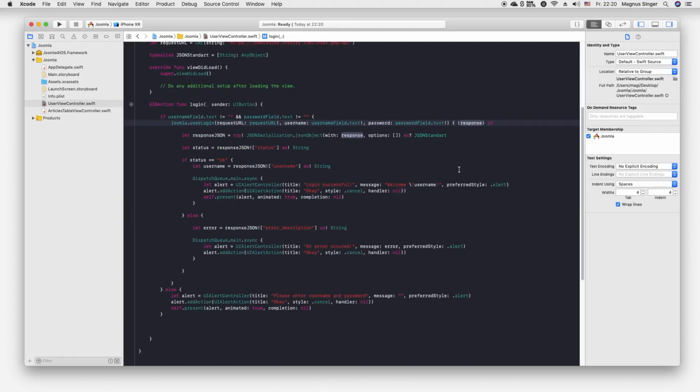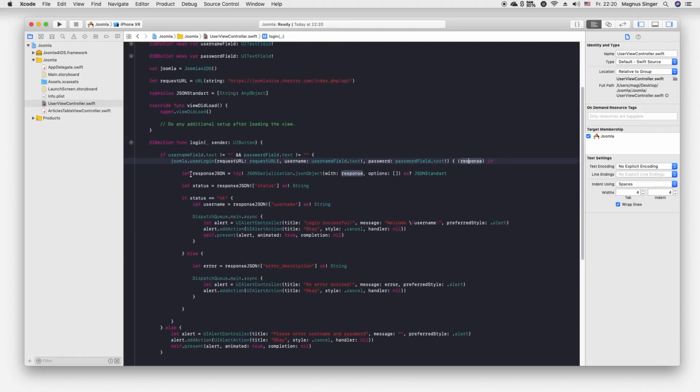Then we take the response, convert it into a JSON format, and then we check if the status of the response is okay, so the request was successful. If it was successful, we take the username and display it inside a UI alert controller. If not, we catch the error and display it also.